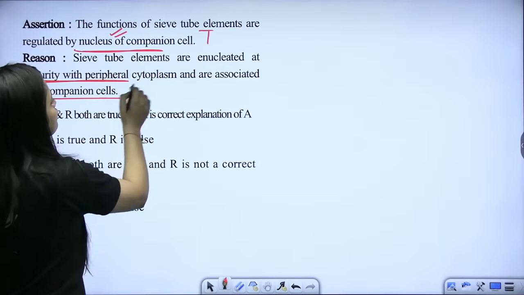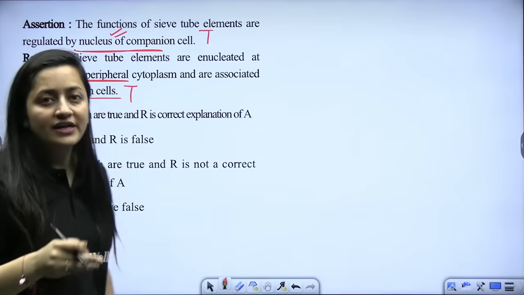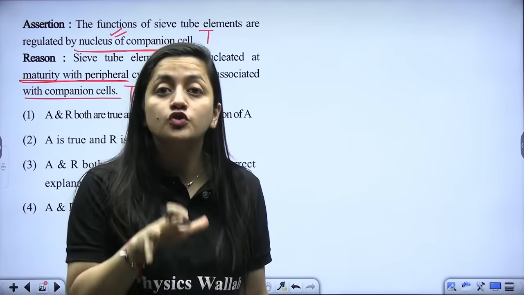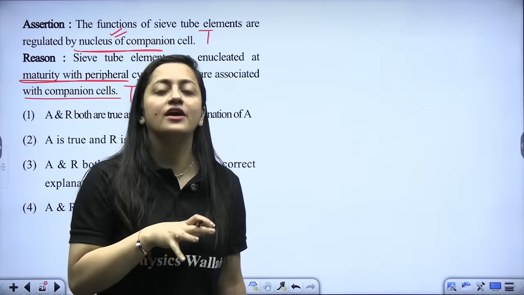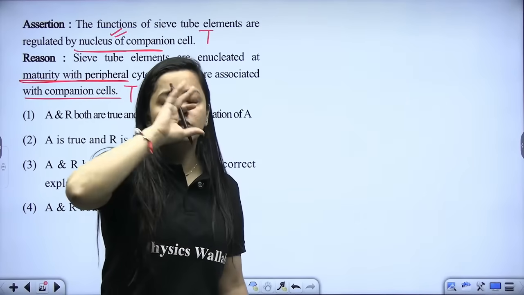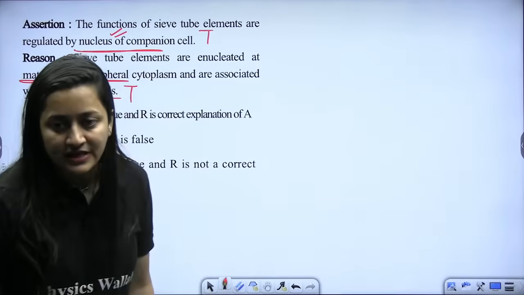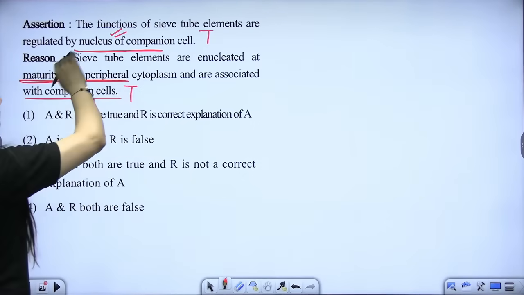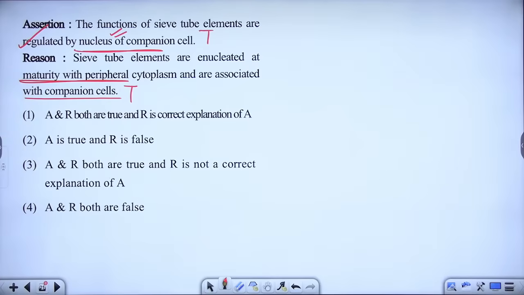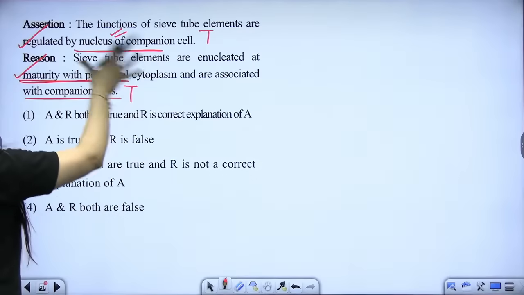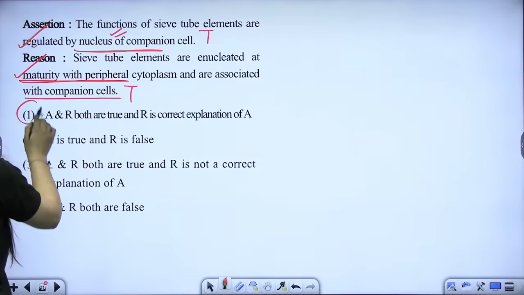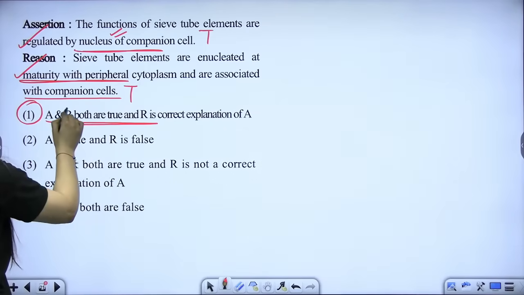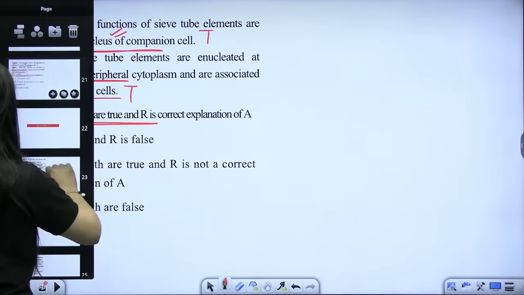True. Is it true that they are enucleated at maturity? That's why they are also compared with the mature human mammalian RBC as well. So yes, this is true that their function will be controlled by the nucleus of companion cells and they are enucleated at maturity with peripheral cytoplasm, associated with the companion cell. So assertion and reason both are true and R is the correct explanation of A.